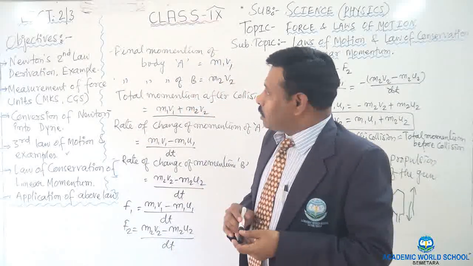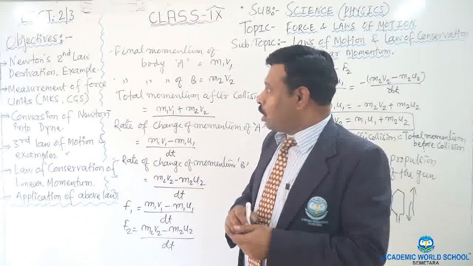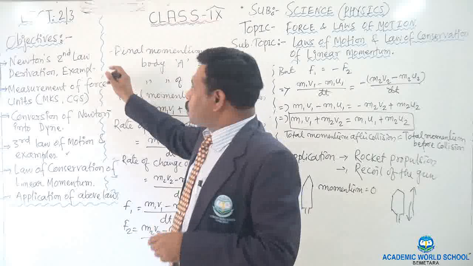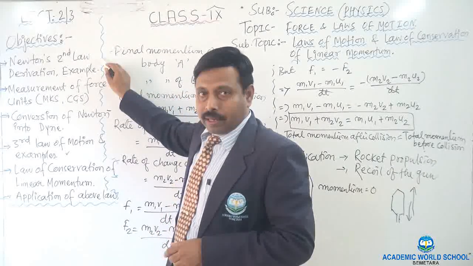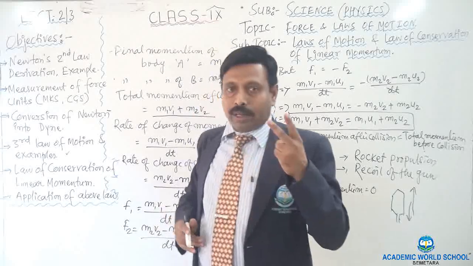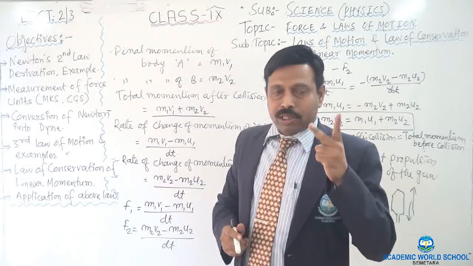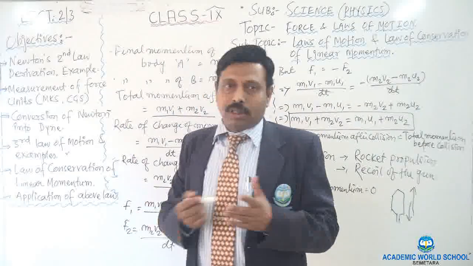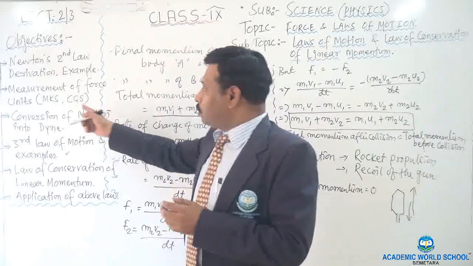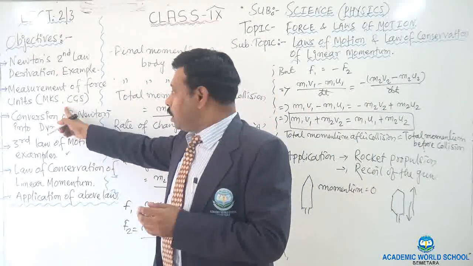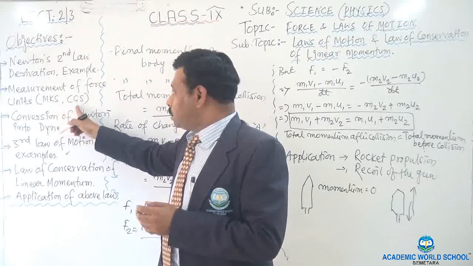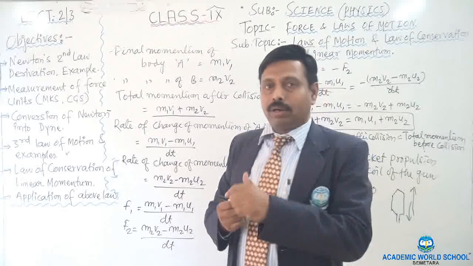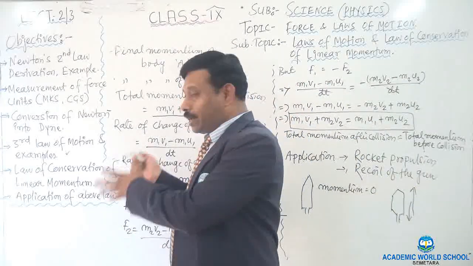Okay, my dear children, before concluding my session, I want to recapitulate whatever I told today. I started my session with Newton's second law. I told you the statement and I derived the second law using two methods: the first method using momentum, the second method using acceleration. Then I told you how to measure the force: force is equal to mass into acceleration. Then I told you the unit of force, a vector quantity: in MKS the unit is Newton, in CGS it is dyne. Then I told you how to convert Newton into dyne: 1 Newton is equal to 10 to the power 5 dyne.